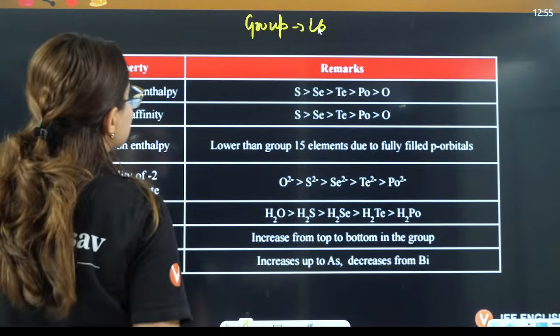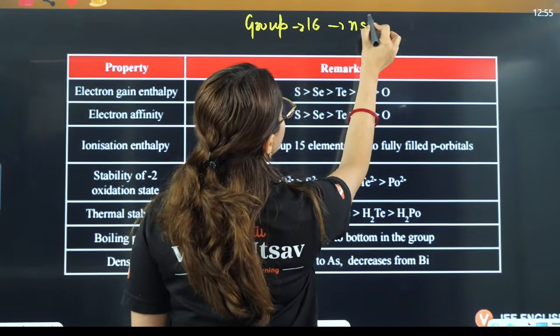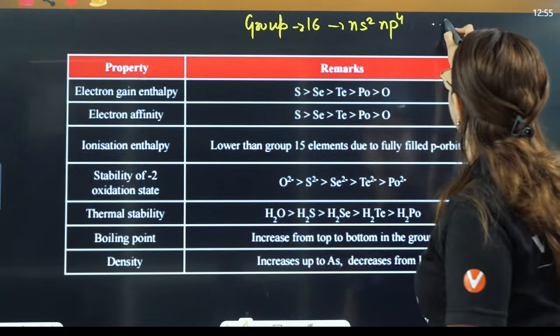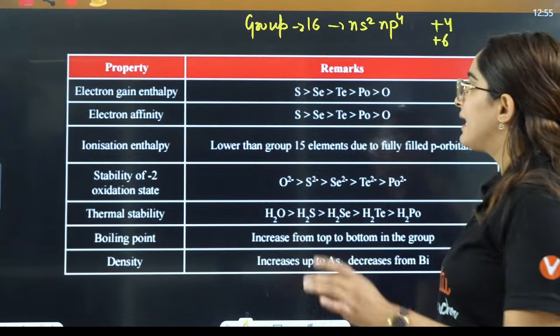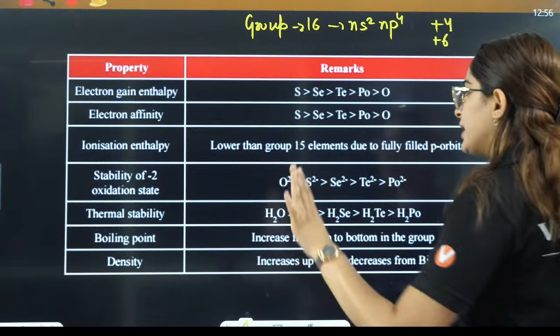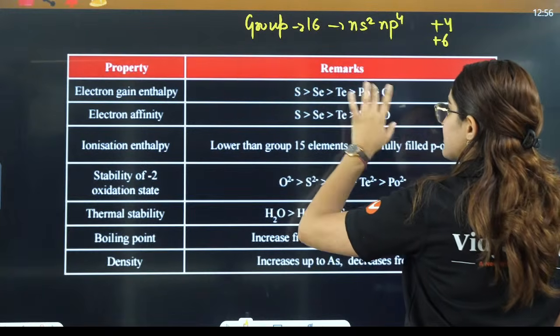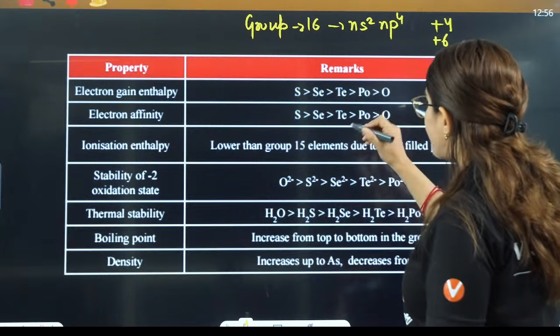group number 16 now. Group number 16, guys, is ns2 np4. General oxidation state: lower will be +4, higher will be +2 and +6. Electron gain enthalpy, there is no twist in radius and all, only twisted things are written here. Electron gain enthalpy is having a different order here, and that is very important.